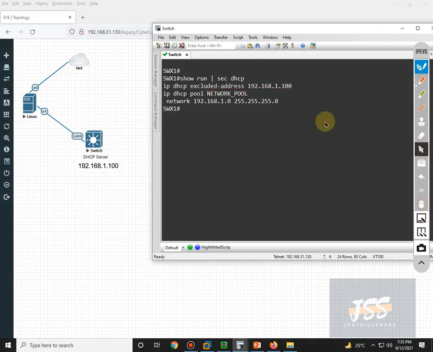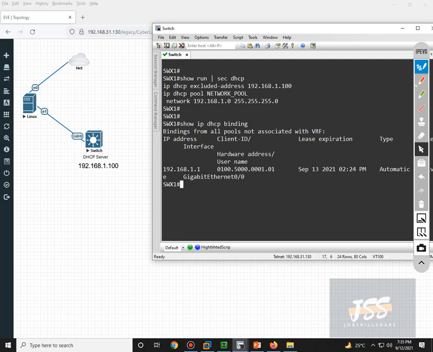Okay, another verification we can do: show ip dhcp binding. Binding is basically the same thing as I told you, that this Linux machine has already got one IP from the pool, which is 192.168.1.1. Okay, so the verification is done.